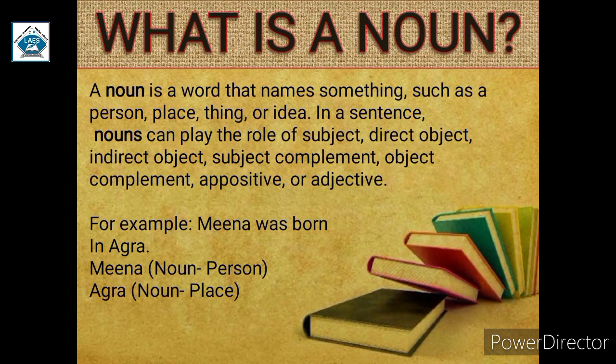It plays a very vital role in a sentence. For example, Meena was born in Agra. So here Meena is a noun because she is a person, and Agra is also a noun because it is a place.